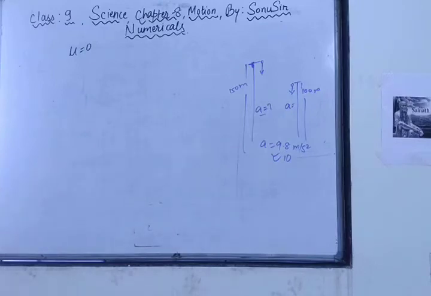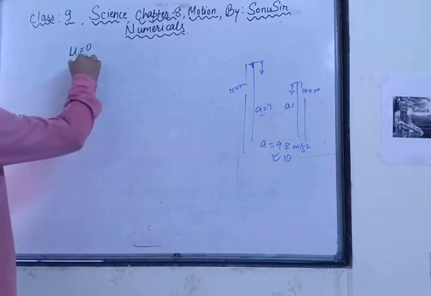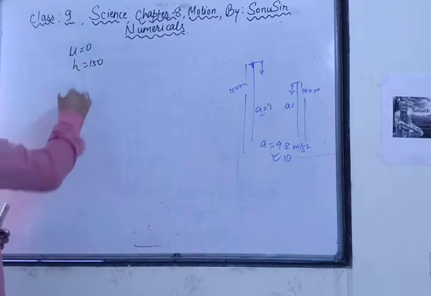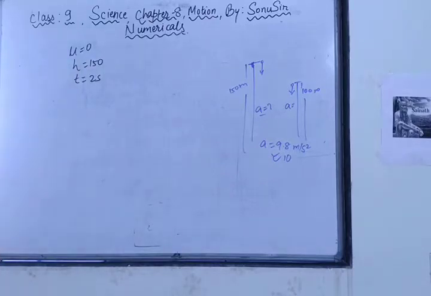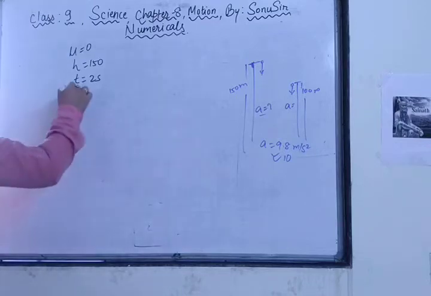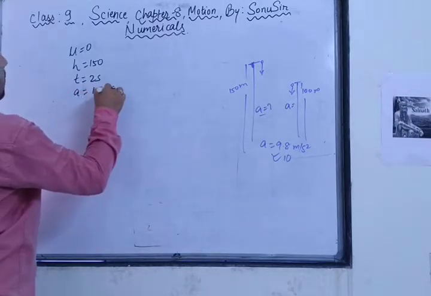Height h, height is 150 meter, right? Height is equal to 150 meter and time is equal to 2 seconds. Got it? Are you understanding? And what is the value of a? As I have already told you, a we will take as 10 meter per second square.